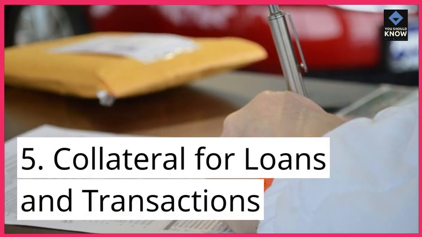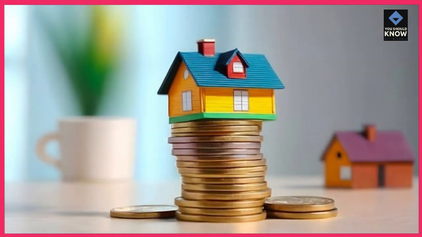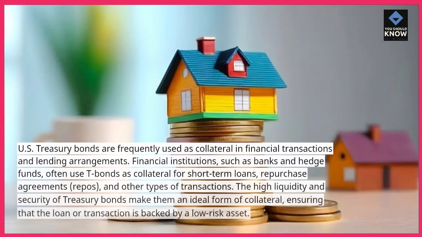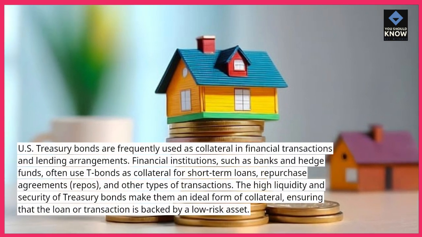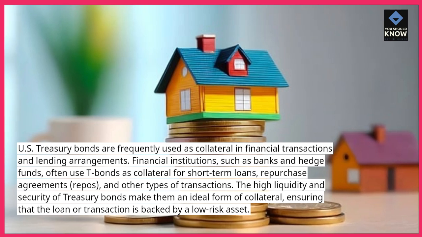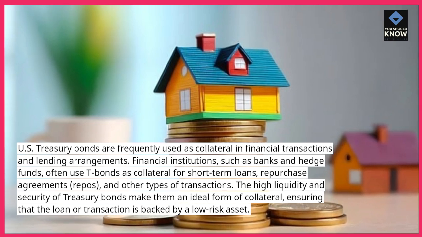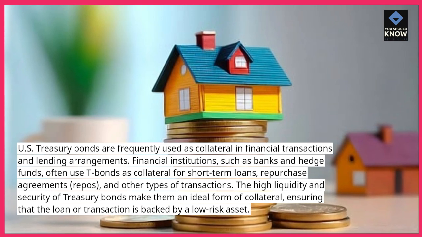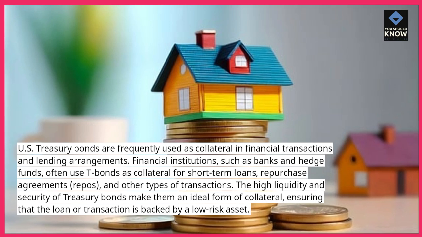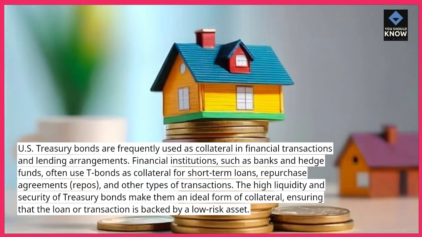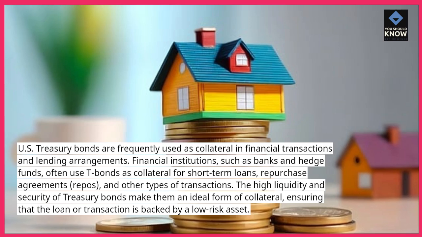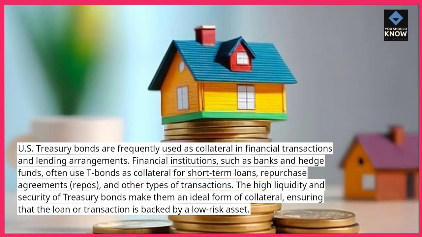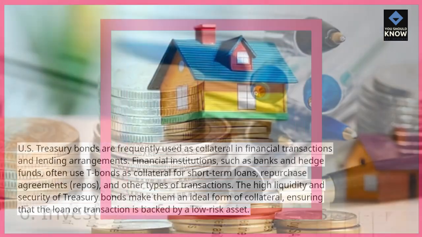5. Collateral for loans and transactions. U.S. Treasury bonds are frequently used as collateral in financial transactions and lending arrangements. Financial institutions, such as banks and hedge funds, often use T-bonds as collateral for short-term loans, repurchase agreements, repos, and other types of transactions. The high liquidity and security of Treasury bonds make them an ideal form of collateral, ensuring that the loan or transaction is backed by a low-risk asset.